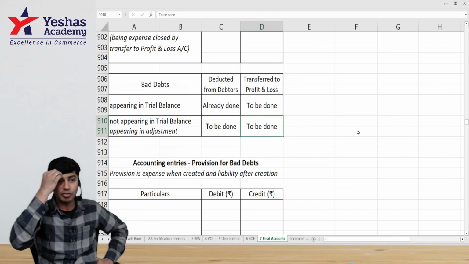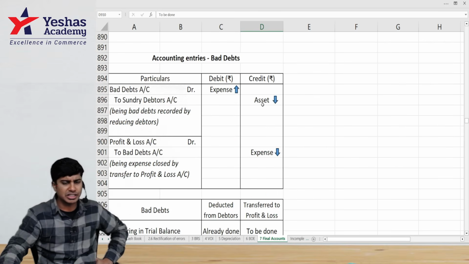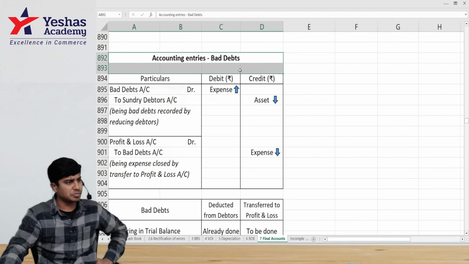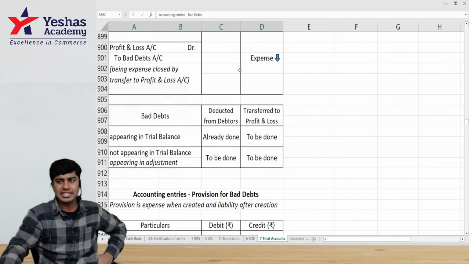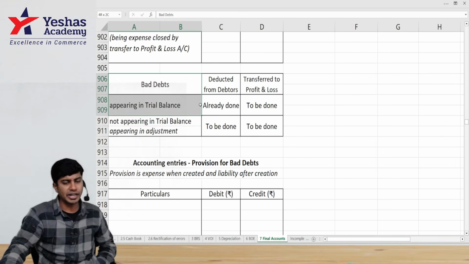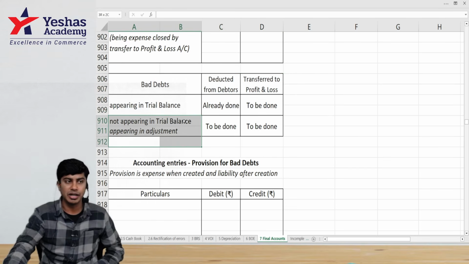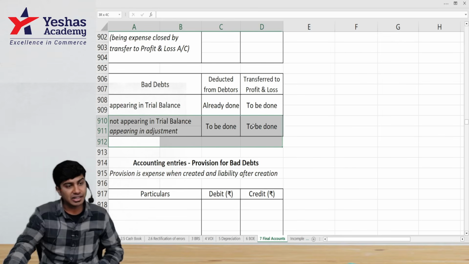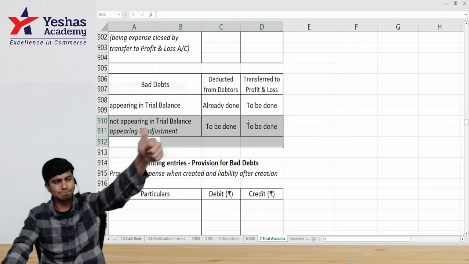We'll do a quick recap of what we just discussed. The summary of the entire discussion with regard to bad debts is: bad debt is an expense. Bad debt is that part of debtors what we are not going to receive. If the bad debt appears in trial balance, should we deduct it from debtors? No. Should we write in P&L? Yes. What if bad debt appears not in trial balance but in adjustment? We should deduct it from debtors and transfer it to P&L. We have to do both of them. Did you get it?